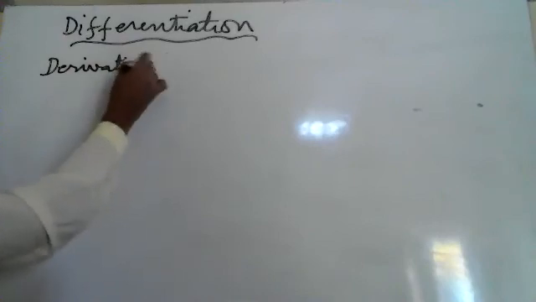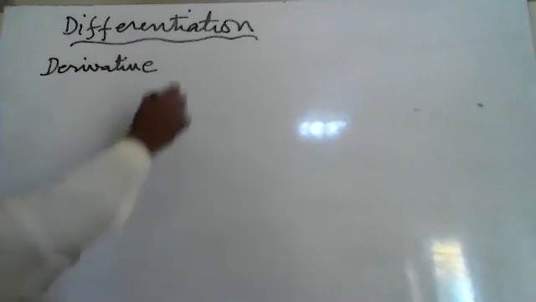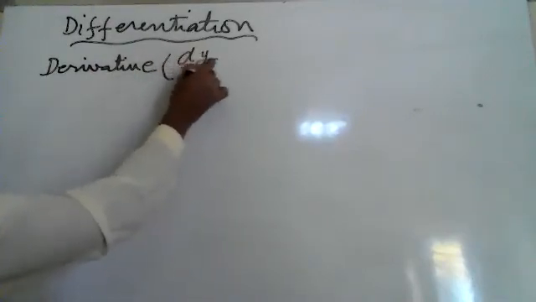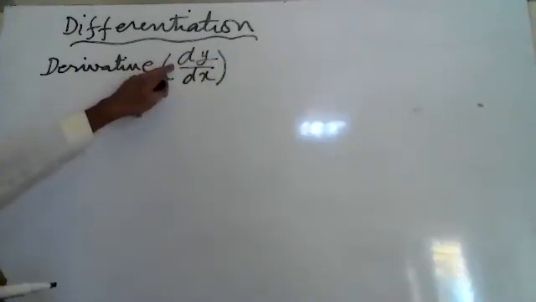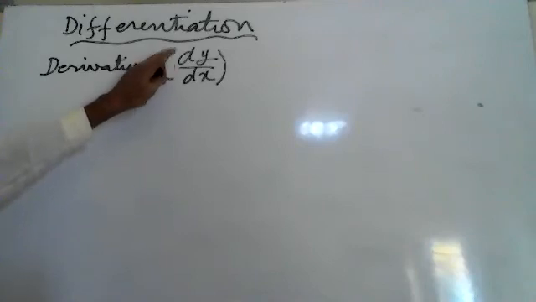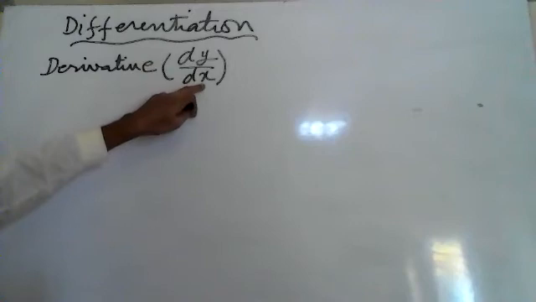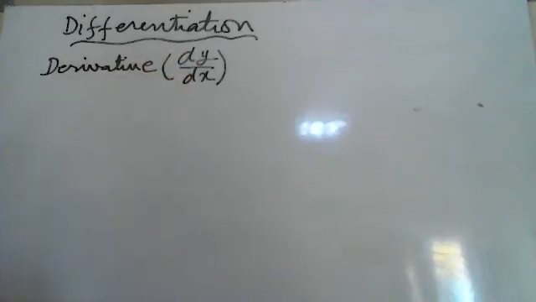Derivative is generally written dy upon dx, with a small d, where y is a function of x. If y is a function of x, then the derivative of y will be dy upon dx.